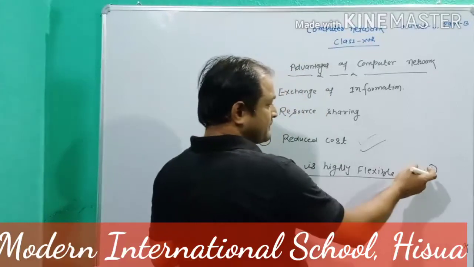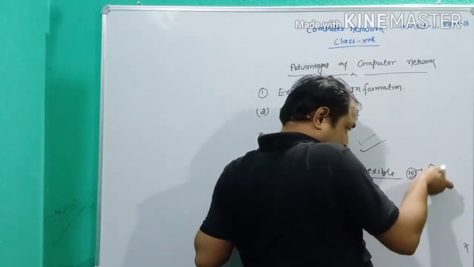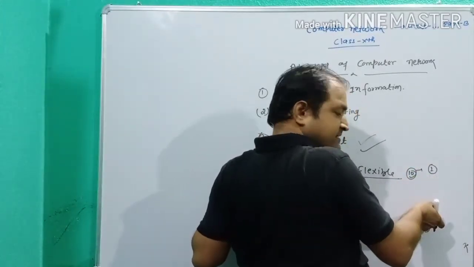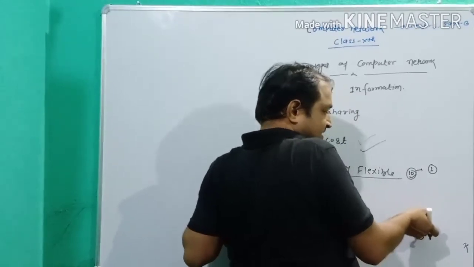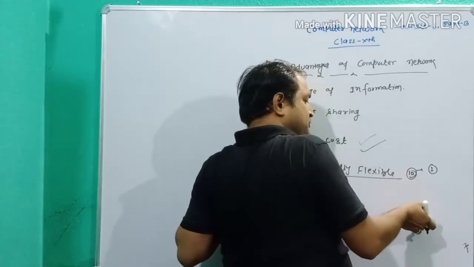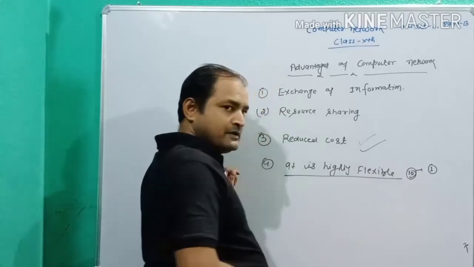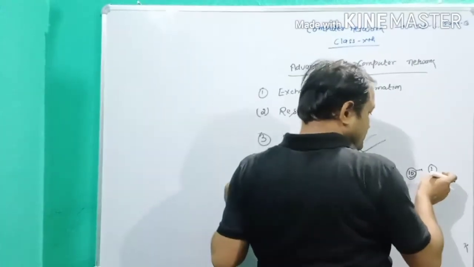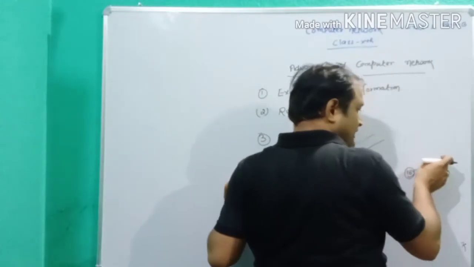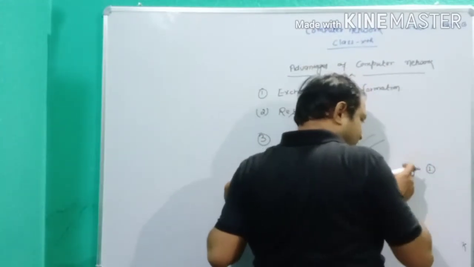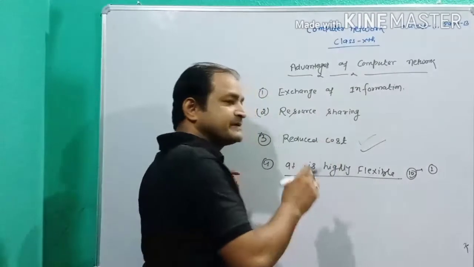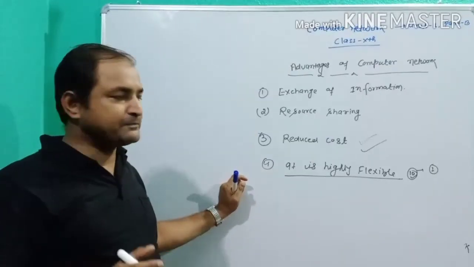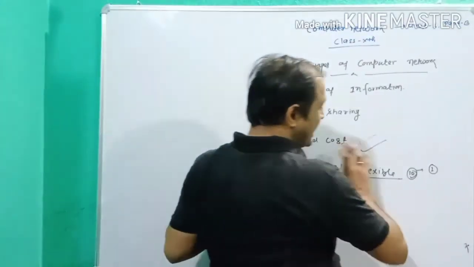So one friend sends the data to the teacher, and the teacher again sends the question to this group. The question is sent to one boy, but all 10 boys receive the data. Why is it possible? Because it is highly flexible.